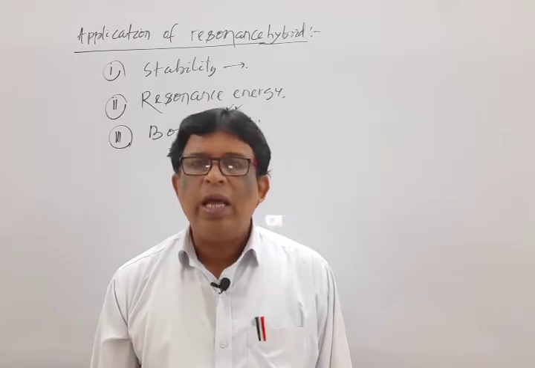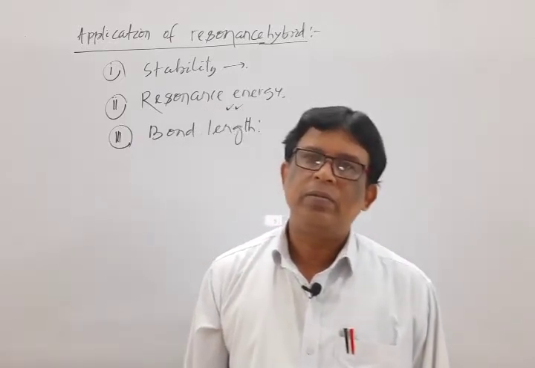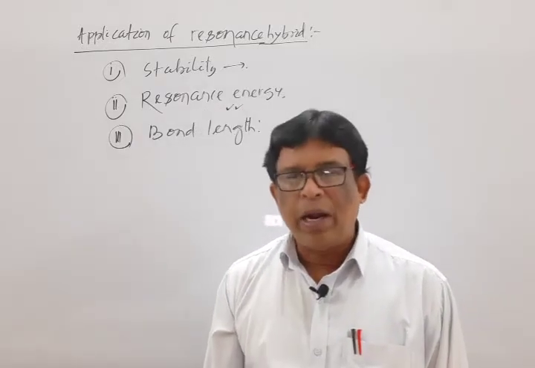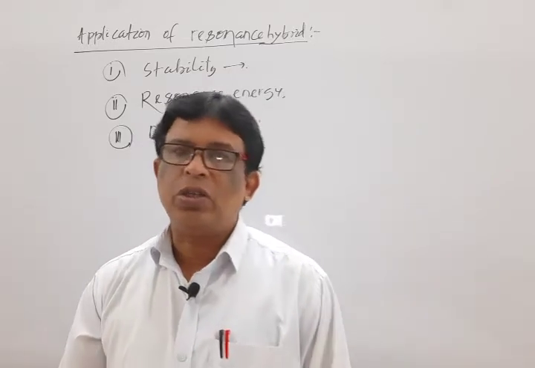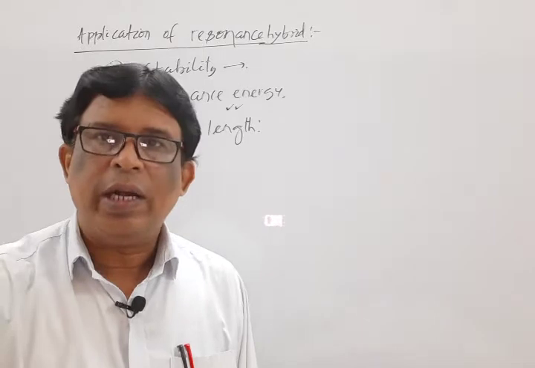So the bond length of the resonance hybrid is totally different from that of the contributing structures.